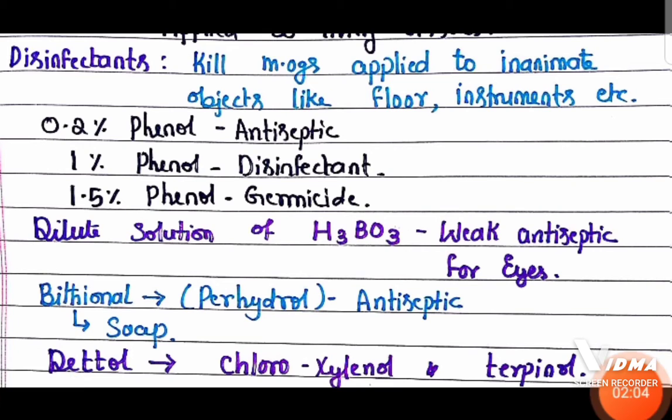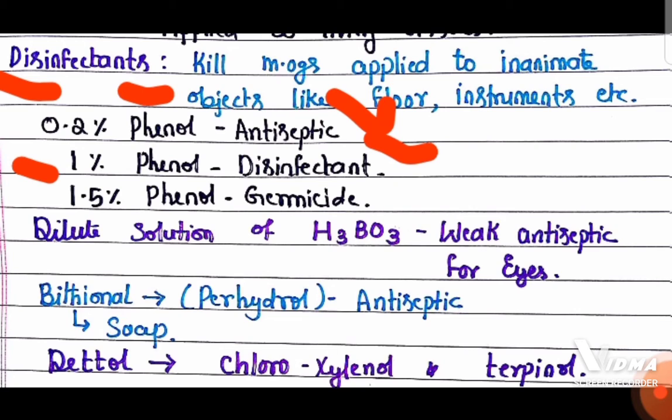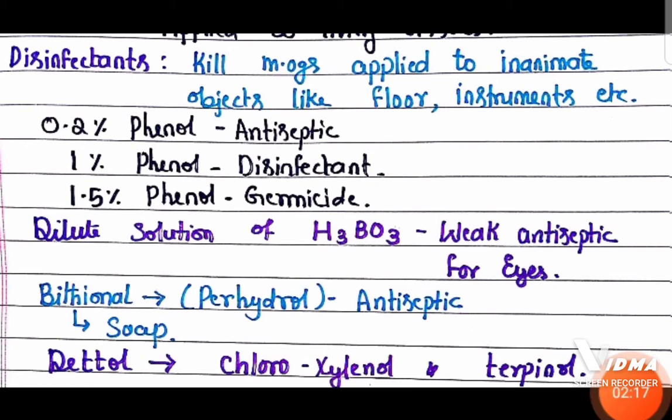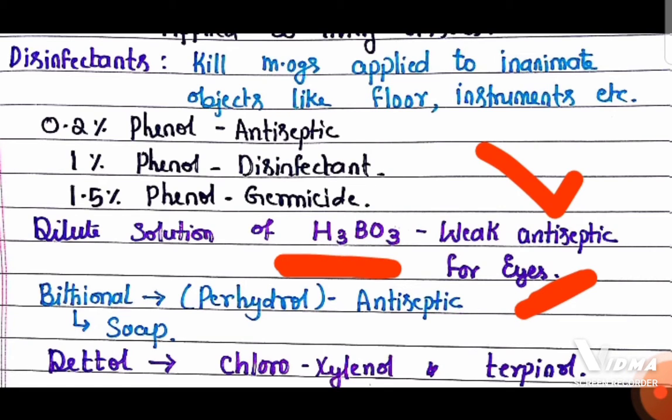So if you take phenol, at a lower concentration of 0.2% phenol, you can use it as an antiseptic. If it is 1%, you can use it as a disinfectant. If it is 1.5%, you can use it as a germicide. So this is the use of phenol. Based on the percentage, we can use it as antiseptic, disinfectant, or germicide. And remember, dilute solution of boric acid is a weak antiseptic used to treat eye infection.